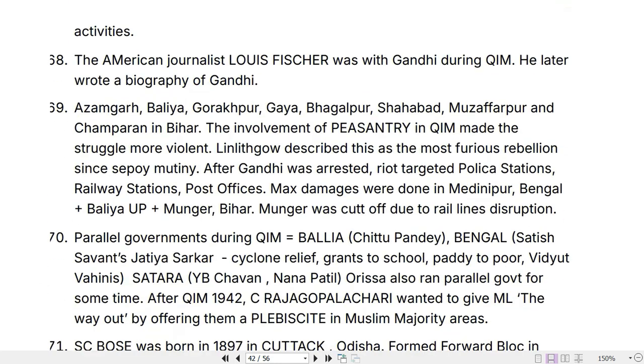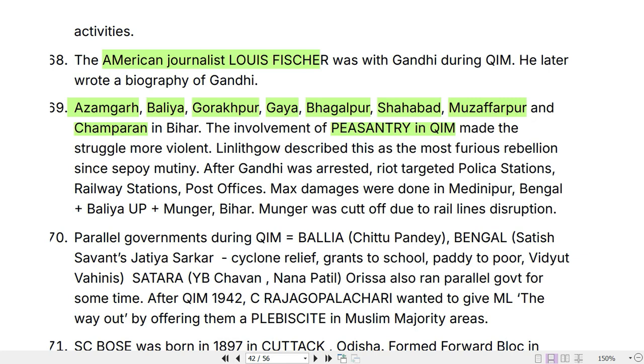Now, the American journalist Louis Fisher was with Gandhi during the Quit India movement, and later he wrote a biography of Gandhi. Azamgarh, Balia, Gorakhpur, Gaya, Bhagalpur, Shahabad, Muzaffarpur, and Champaran in Bihar. These were the places where violence took place at great scale. The peasantry participation in Quit India movement made it more violent. Linlithgow described this as the most furious rebellion since Sepoy Mutiny.